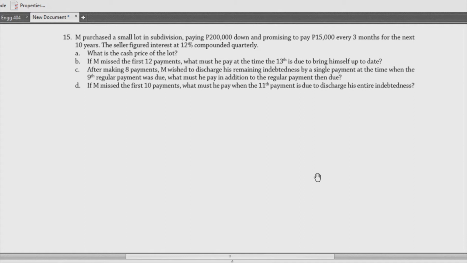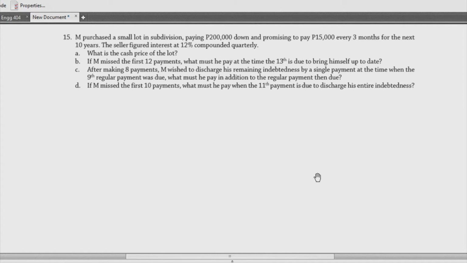M purchased a small lot in a subdivision, paying 200,000 down. In short, yun yung down payment niya, first cost tawag dito, and promising to pay 15,000 every 3 months for the next 10 years. So in short, this 15,000 would be his annuity. The seller figured interest at 12% compounded quarterly.